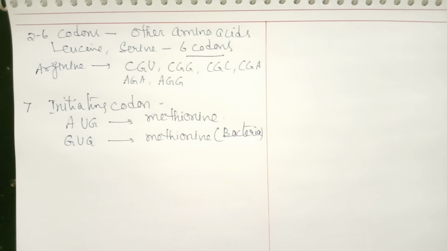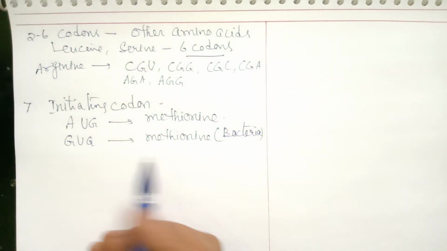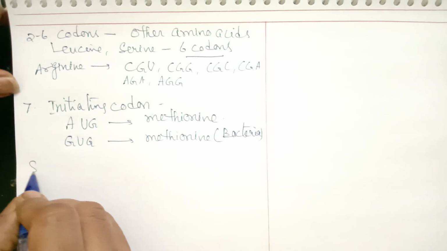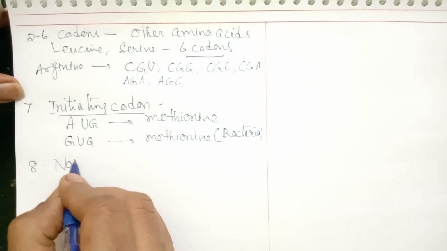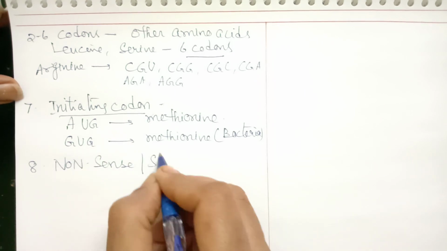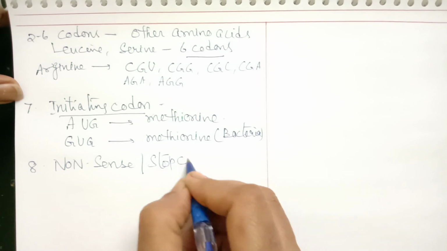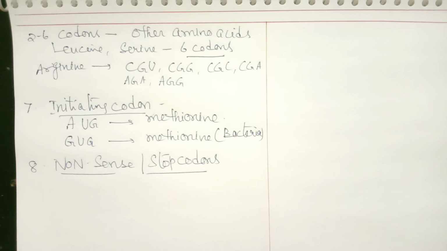Now let us see what the stop codons are, or they are called nonsense codons. Other features are nonsense codons, or the stop codons.